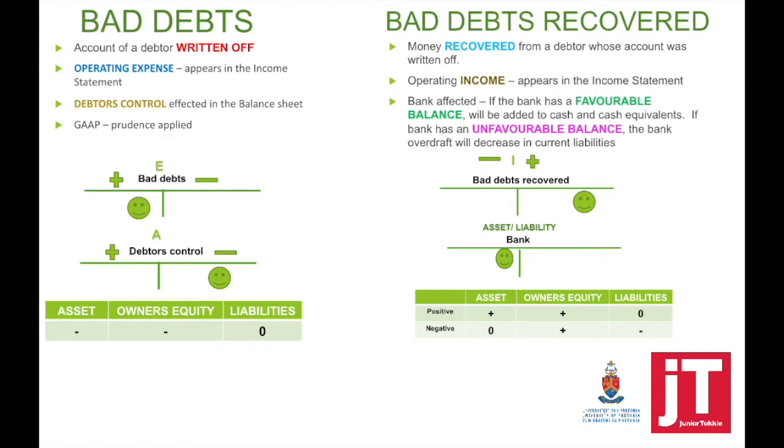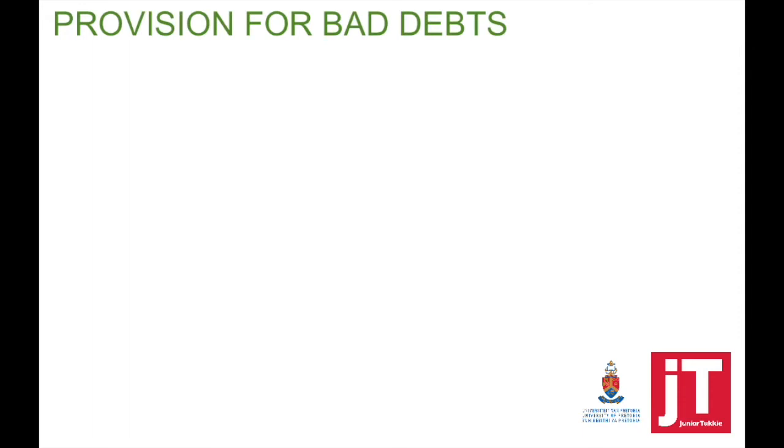Take note. If my bank has a favorable bank balance, it means bank is debited and my assets will increase. If we have an unfavorable bank balance, it means that bank is still going to be debited, but now my liabilities will decrease. Now, in any business, we need to make provision for bad debts.